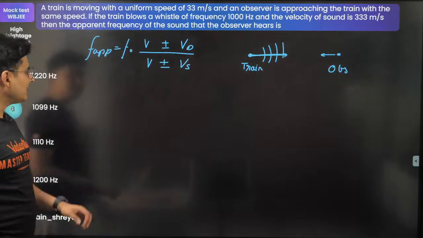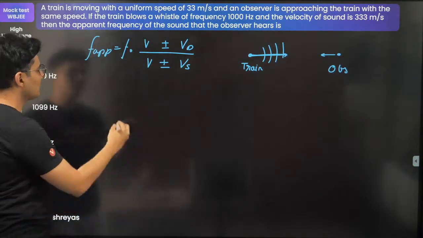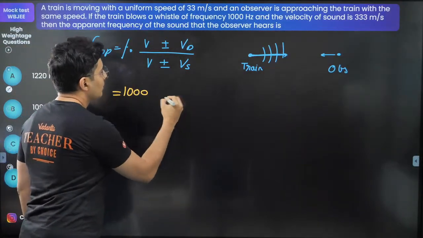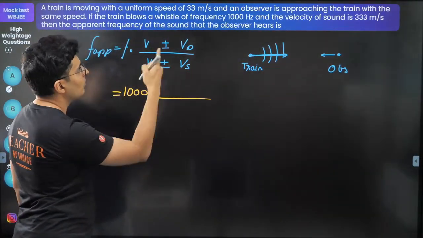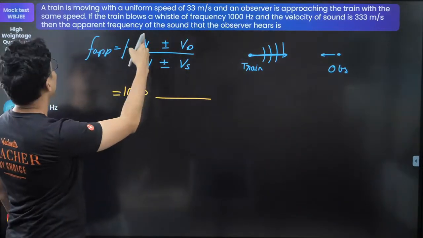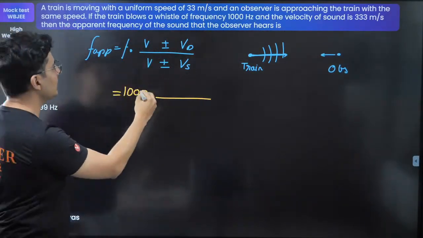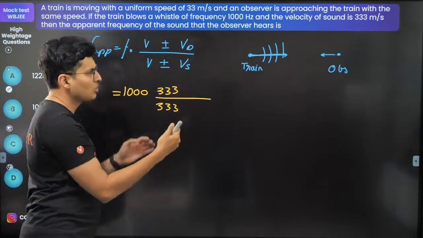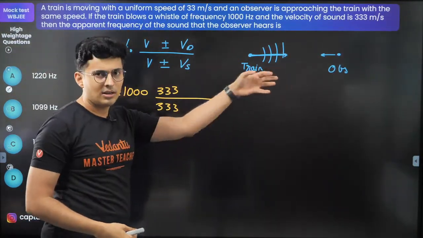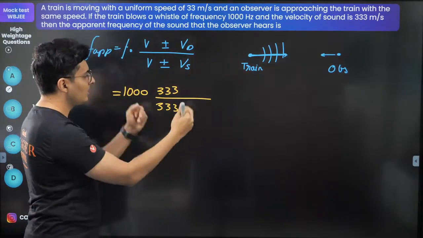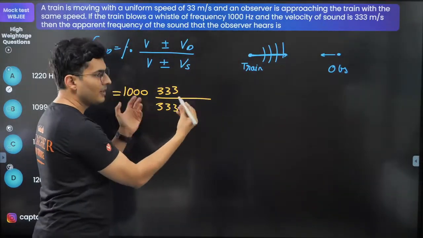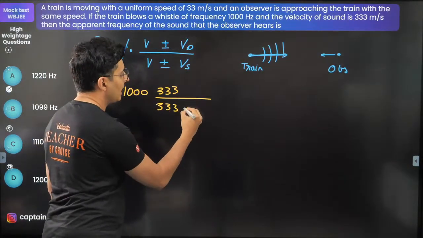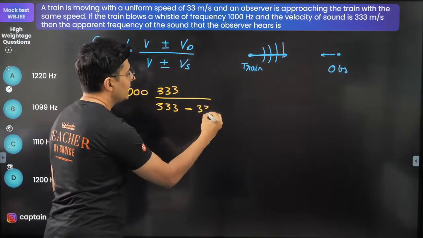All right. So let's solve this question. Start substituting the values. Original frequency 1000. V, speed of sound. Where is it given? Yeah, 333. Source is coming closer, so it will increase the frequency. Increasing the frequency by reducing the denominator. So put minus sign, and this will be 33.